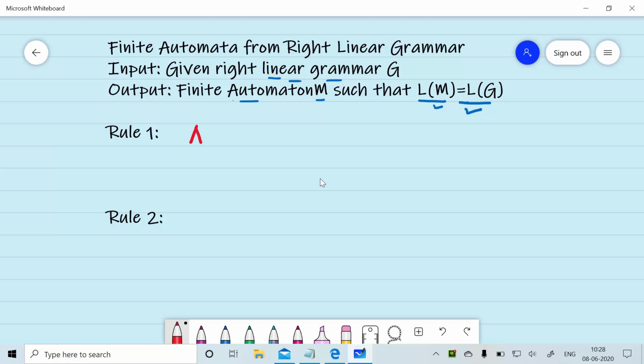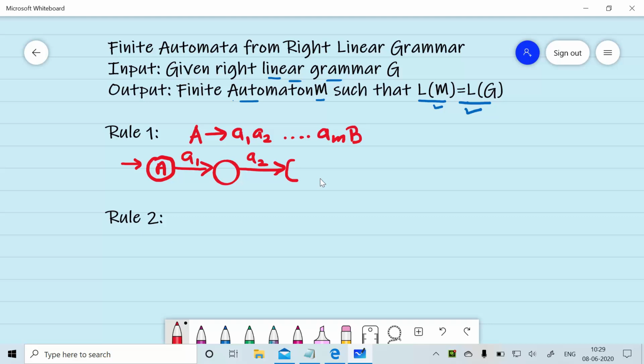Given a right linear production of the form A gives A1, A2, ... AM B, we can convert this production rule into a finite automaton with A as the starting state. On reading A1 we will move to another state. Then on reading A2 we will move to another state, and so on.